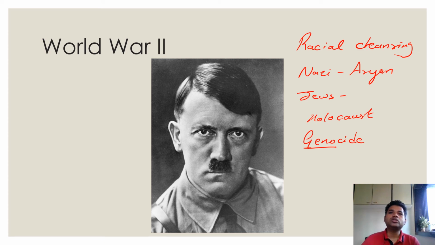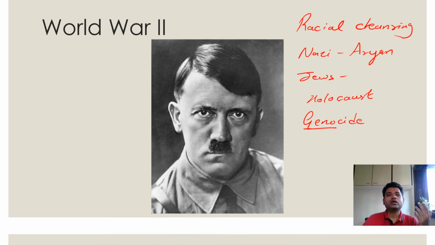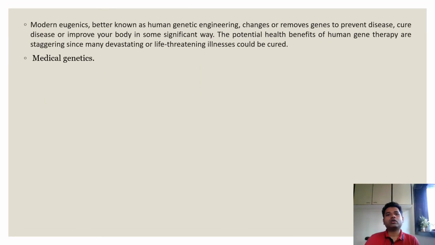This is the history of eugenics in human society. Earlier, humans did not have the sense to carry out such a good application in a proper manner. But now, as we are all aware, eugenics has its own different face. Modern eugenics is better known as human genetic engineering.